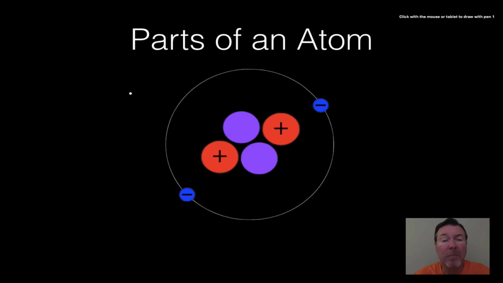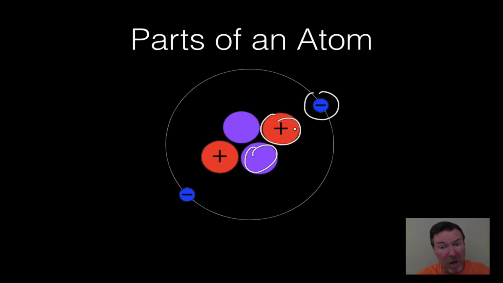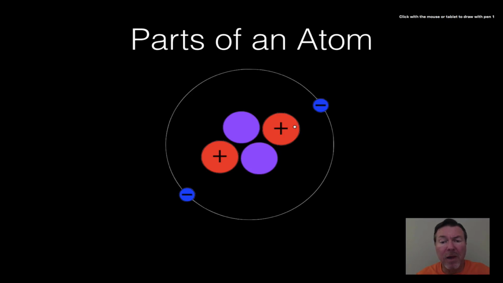The parts of an atom, there are three parts. We have electrons, we have protons, and we have neutrons. And I'm going to talk about each of those. What you will notice is that the number of protons is always, or usually, for a normal atom, equal to the number of electrons. So the number of positives equals the number of negatives.